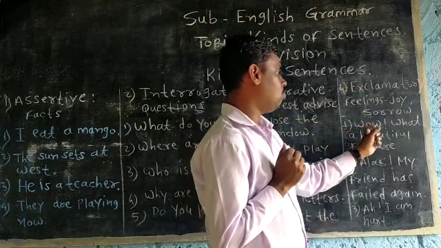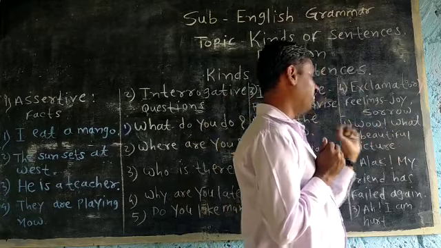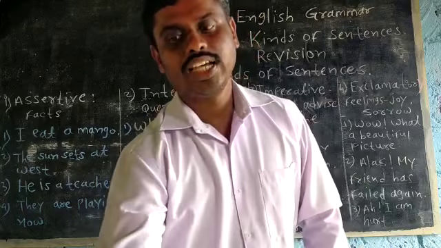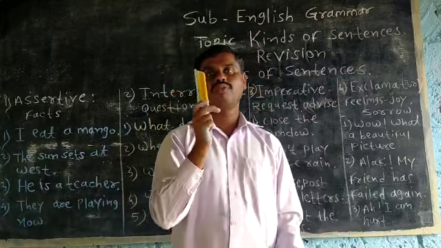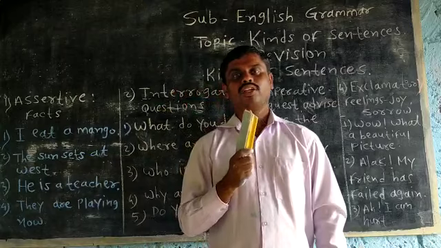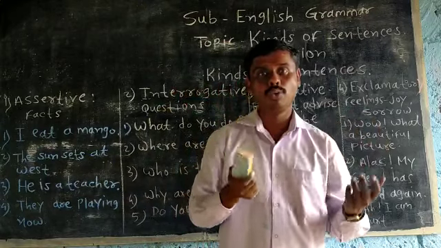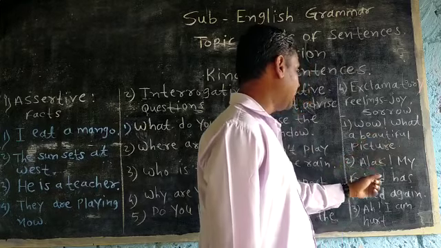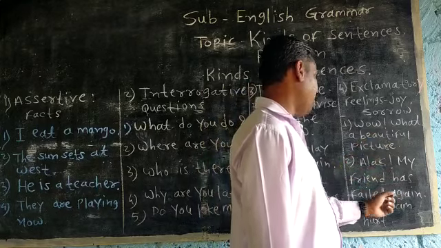Here, see examples. Wow, what a beautiful picture. Suppose you have seen a picture and you are surprised or become happy. You suddenly say, wow, what a beautiful picture. Alas, my friend has failed again.